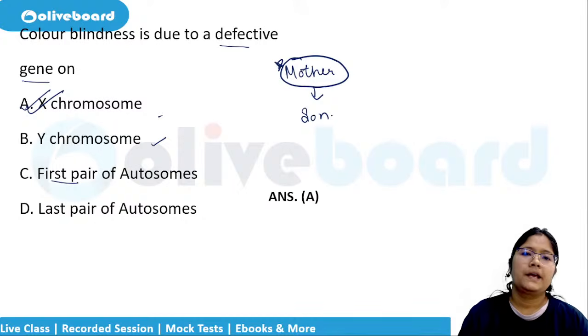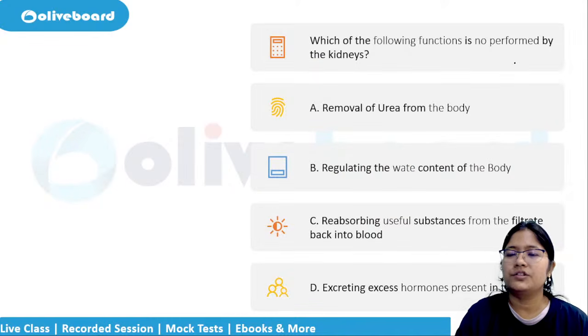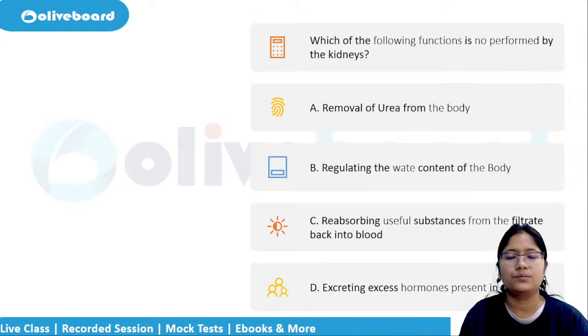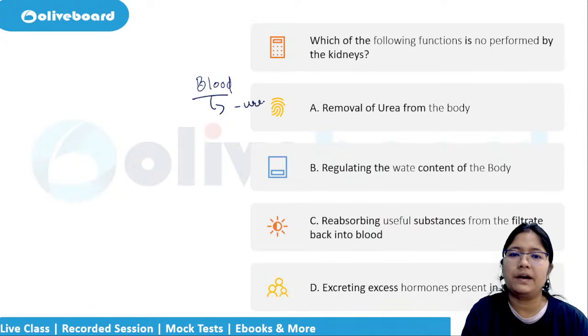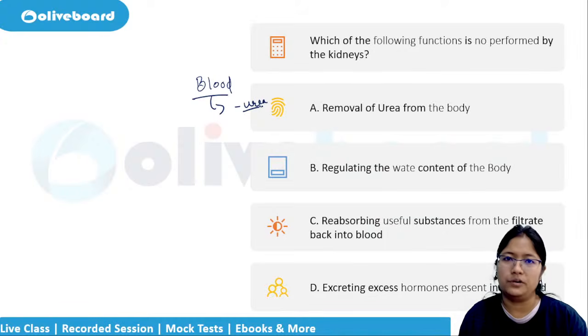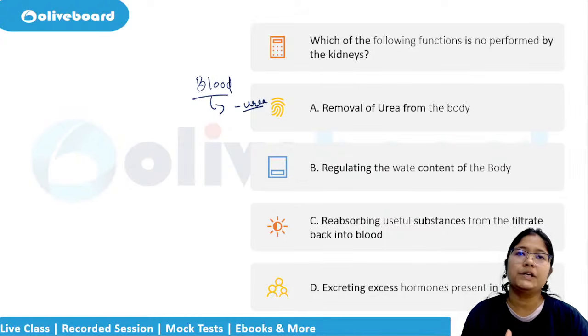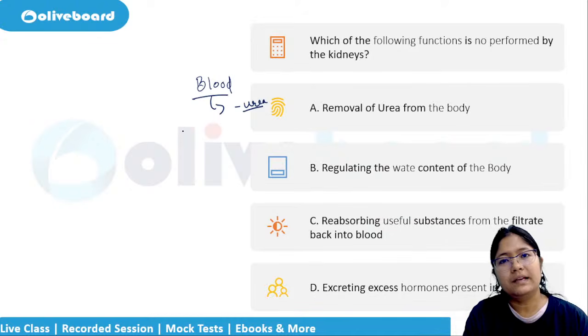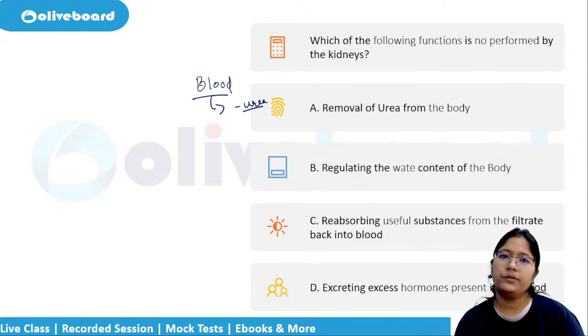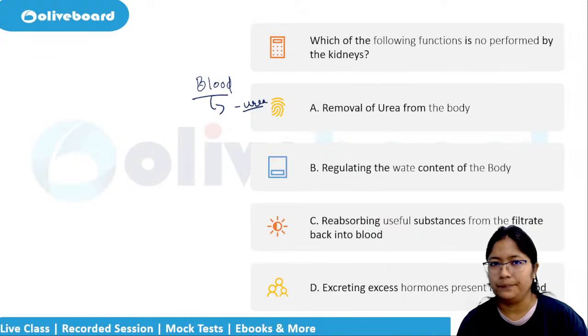All right. Next question. Which of the following functions is not performed by the kidneys? What is the main purpose of the kidney? To filter the blood and then to remove the urea from it or the uric acid component from it. All right, that is the main function. Regulating the water in the body, is it? Yes. If a person will drink more water, then they will have the dilute urine. And if somebody will drink less water, it's not that they're going to die. They will have the concentrated urine, which will be yellowish in color, right?